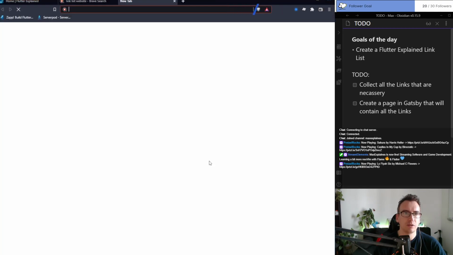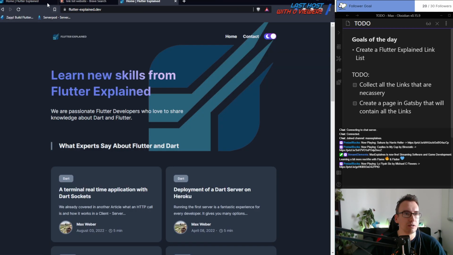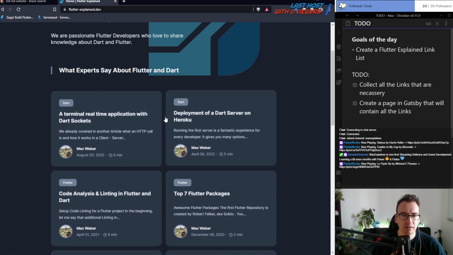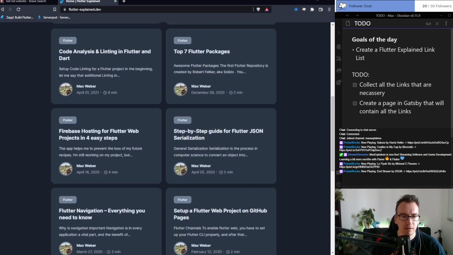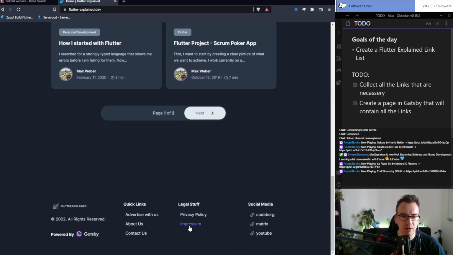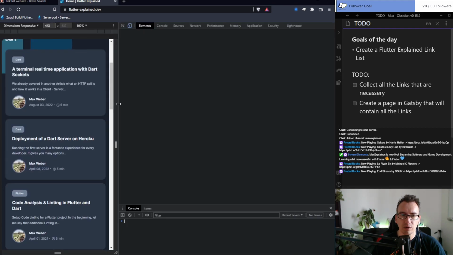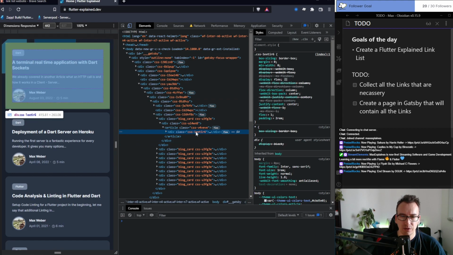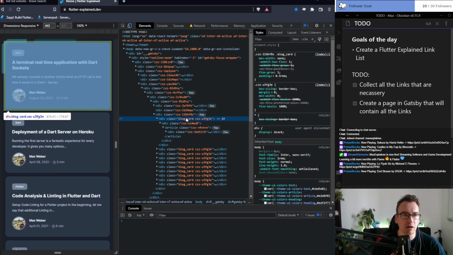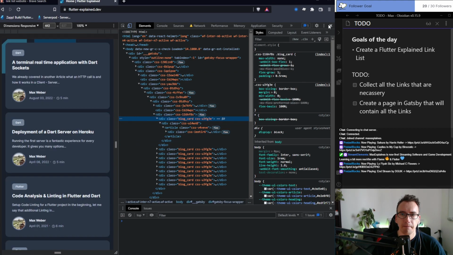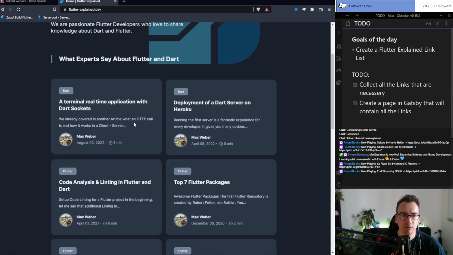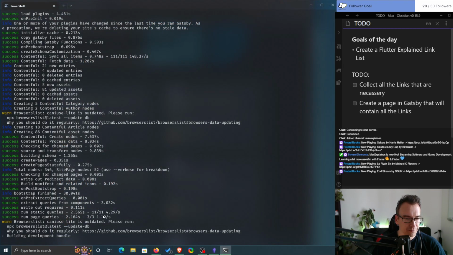Also, we can check the website itself a little bit. So how does it look at the moment? So this card design exists, so maybe it would be great to have the link list in such a card design theme. So let's quickly check how this is done. This is CSS block card. And this block card has some stuff on it. So maybe we can just reuse that. Let's see.